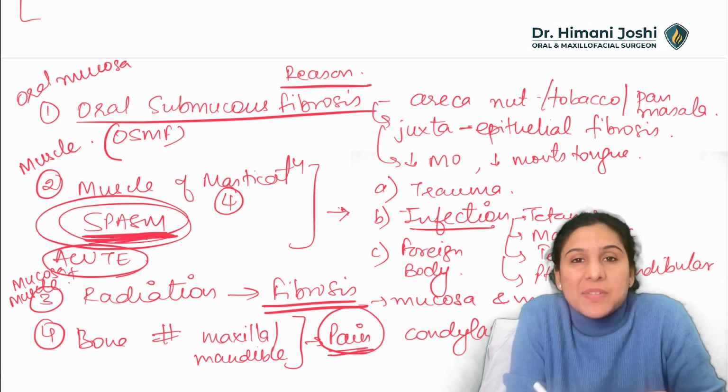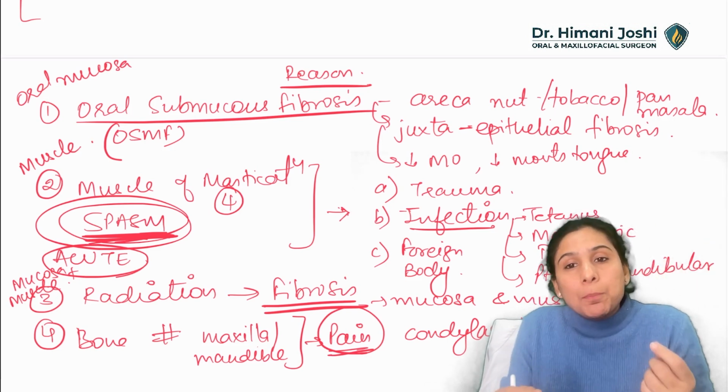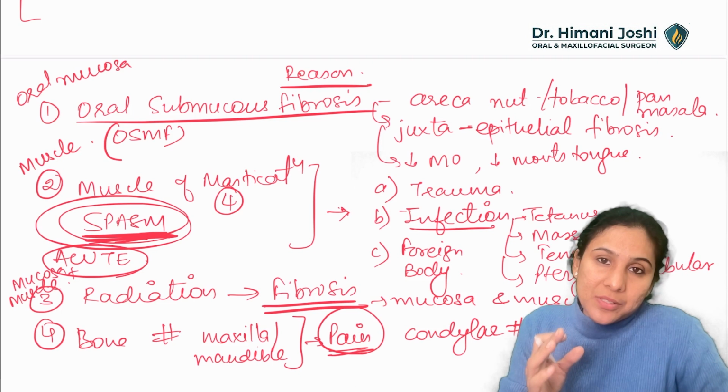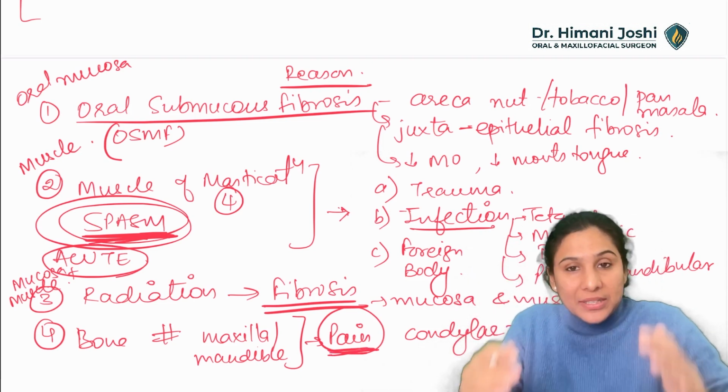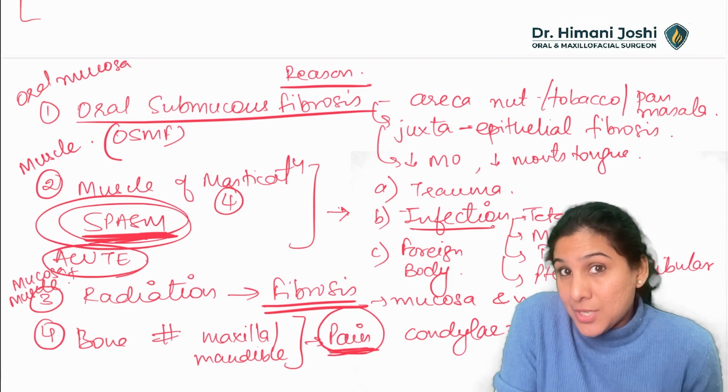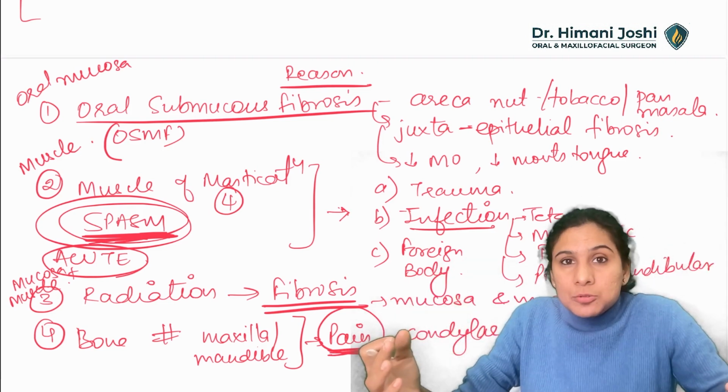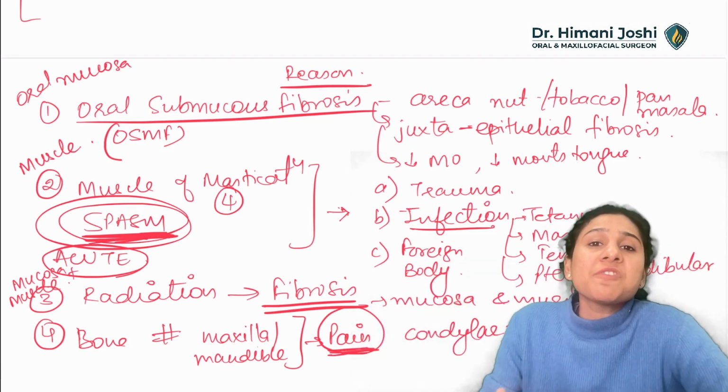So most commonly in condylar fractures, whenever the patient is trying to open the mouth, there is pain because of movement of the segments, the fractured segments, and that pain is causing trismus. That pain is causing reduction in mouth opening. So that is the reason for reduced mouth opening in a fracture. Not an actual reduction in mouth opening, but more because of pain.